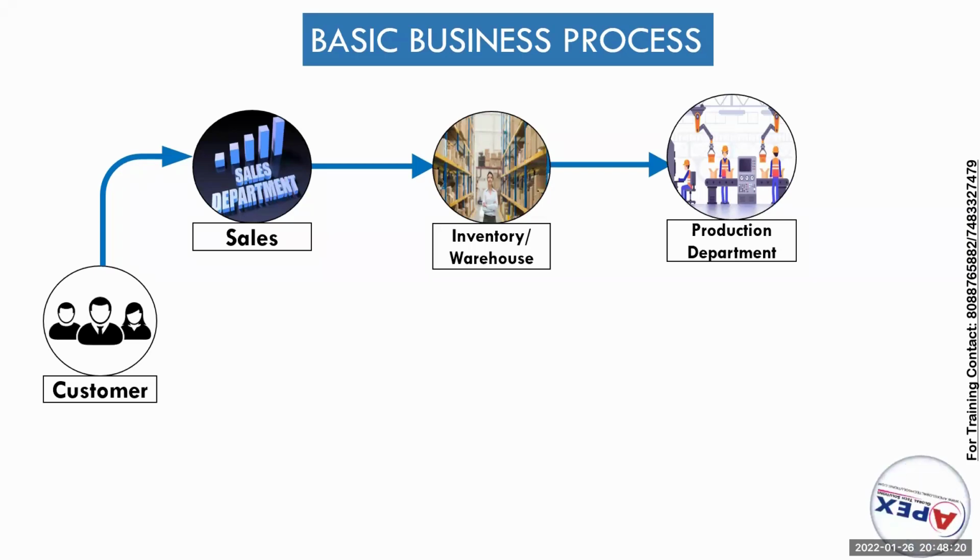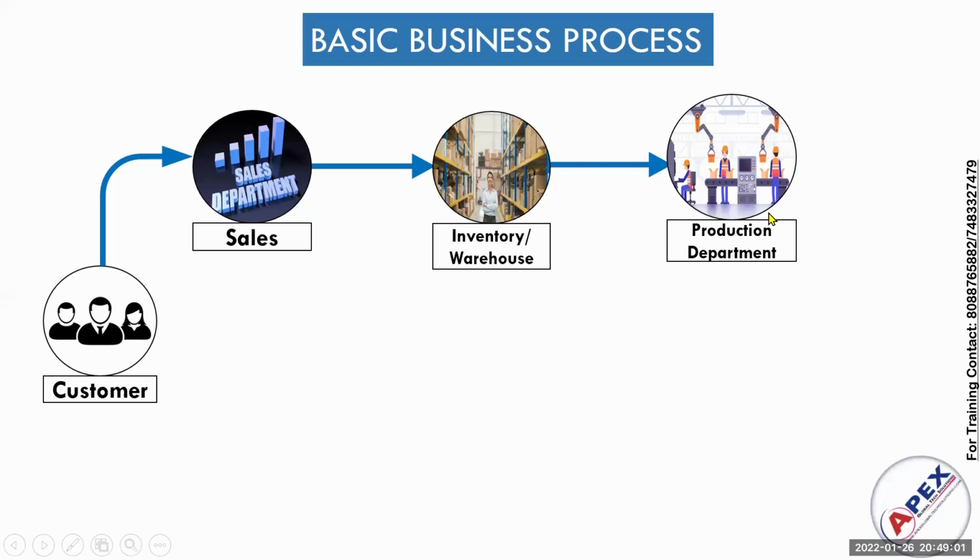I will tell you my own example. Recently I visited the Tata showroom to book a Tata Tiago. The sales department is nothing but the Tata showroom. There is a lot of demand for Tata cars, as you know, so they didn't book the car directly. They checked the inventory, whether the car is available in the warehouse. Because of such demand, they contacted the production department and checked whether the production had been done for the particular car.